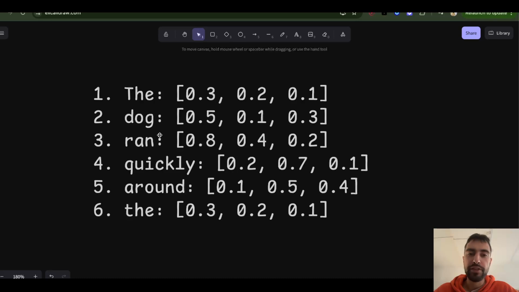Now the one thing is we don't want to get any context from the later words into this "ran", because we are building a model that's going to predict words. So we don't want to get any context from the words that it's trying to predict. So we don't want any future word context.